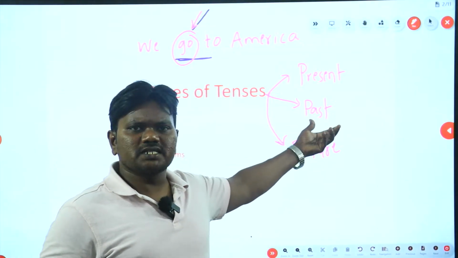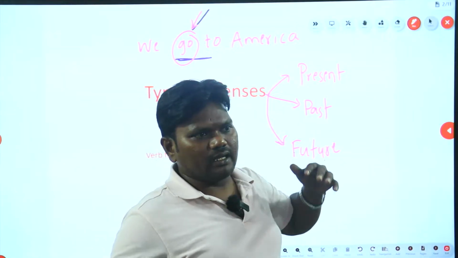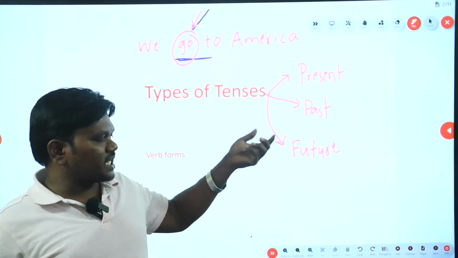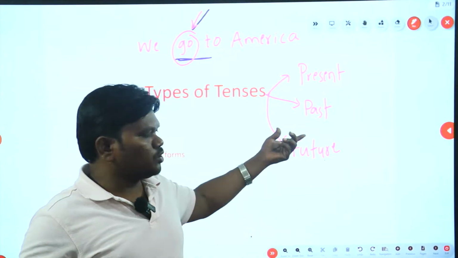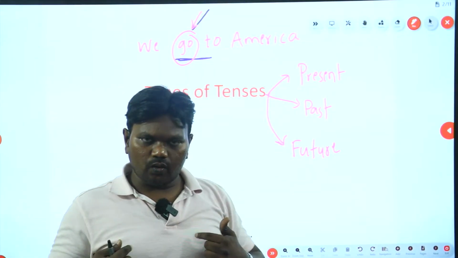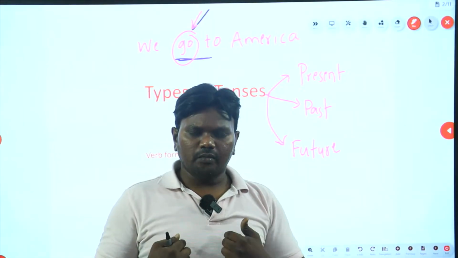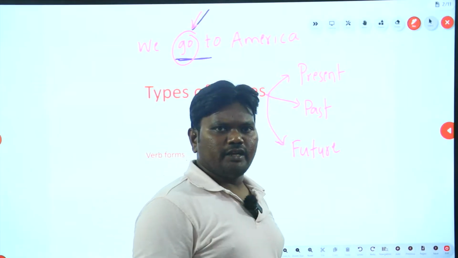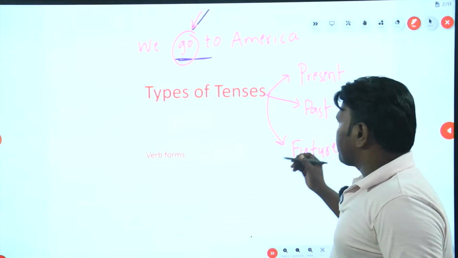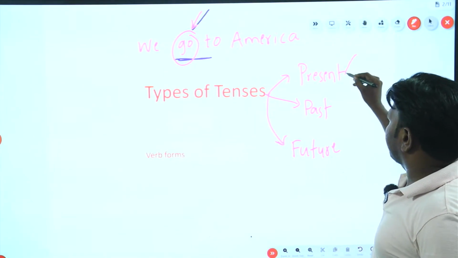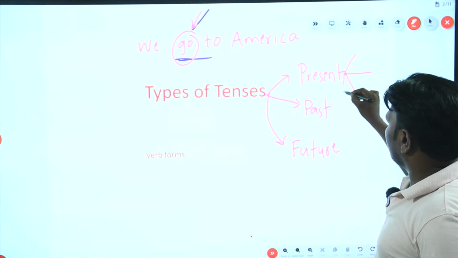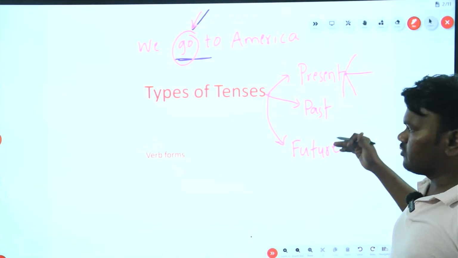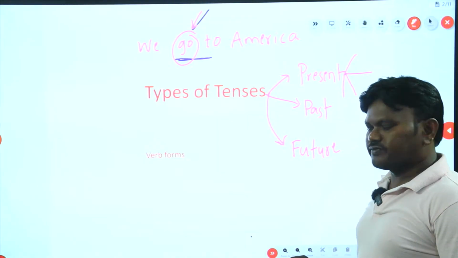Future. Past, like what you did yesterday, where were you yesterday. So those are all past activities. A second before would turn into past. Present is right now. I am talking to you all. I am discussing with you all, which is present tense. So there are three different forms of tenses. Of them, again, they are subcategorized into four. Okay, we will discuss them in detail. What are all the different forms of present tense for today?